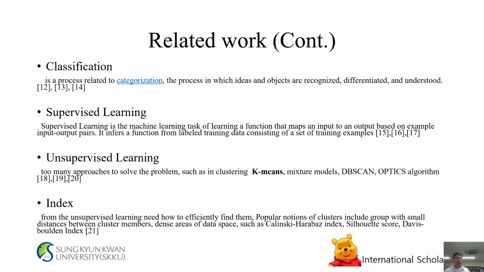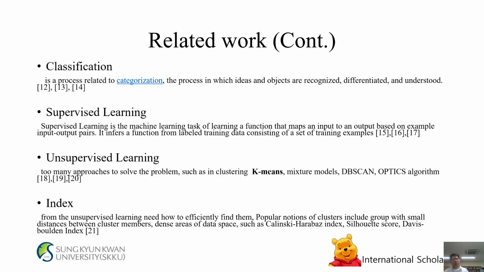Classification is a process related to categorization, the process in which ideas and objects are recognized, differentiated, and understood. References 12, 13, and 14. Supervised learning is a machine learning task of learning a function that maps an input to an output based on example input-output pairs. It infers a function from labeled training data consisting of a set of training examples. References 15, 16, and 17.